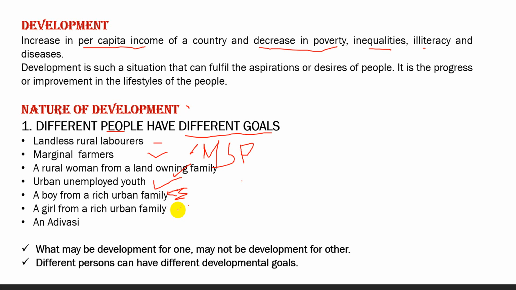So what we find here is that these are the various persons, they have different goals.